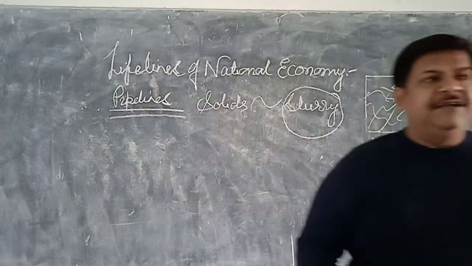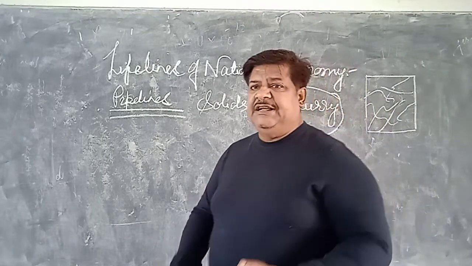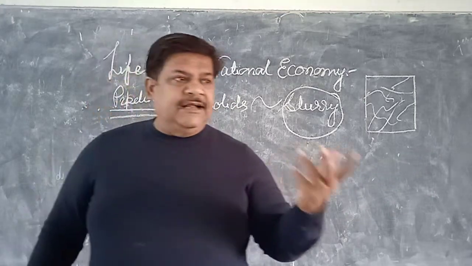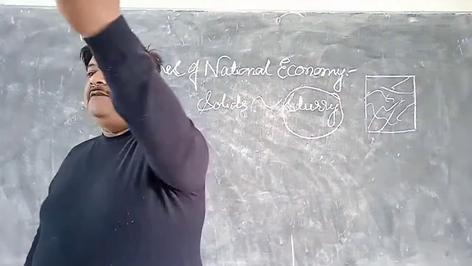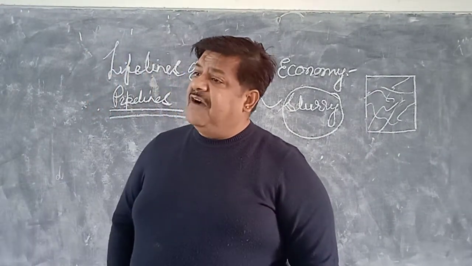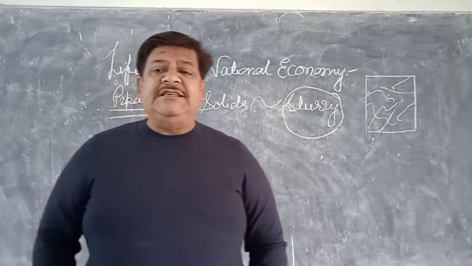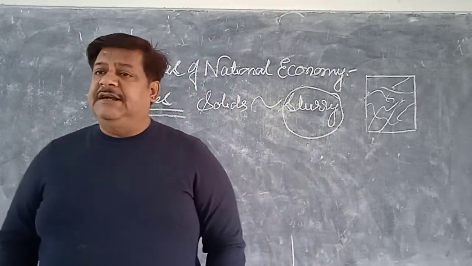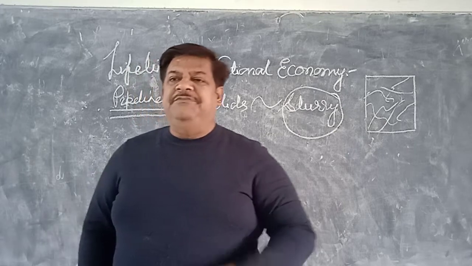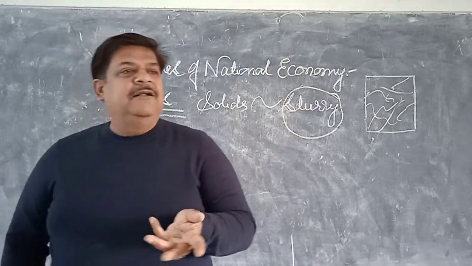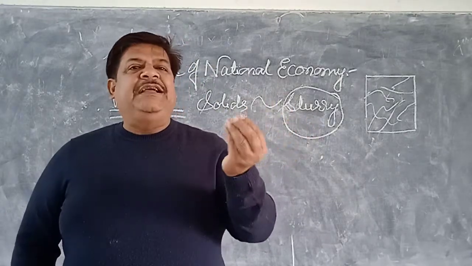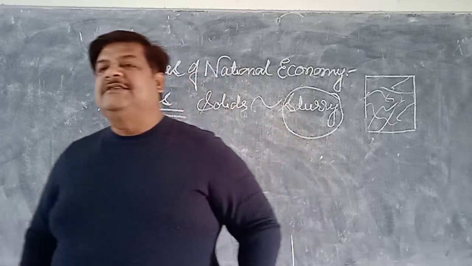So we are stopping over here. The final assessment only for today's date is that talking about the density of the road, the railway system, why this railway is at par with that of all other means of transportation, what are some of the merits and the demerits, what functions does the railway do, which we proudly say that it adds to the national economy of the country. Then there are some of the drawbacks also with regard to the railway system, and that drawbacks we people are responsible for that. We should think, we should cater to the reasoning that after all, how we can improve that system where we are lagging in such type of things.